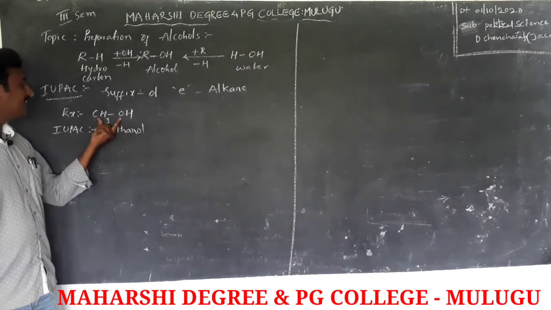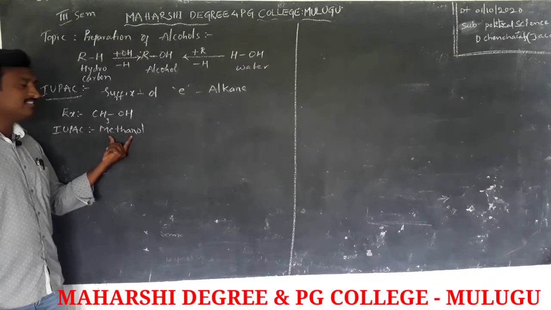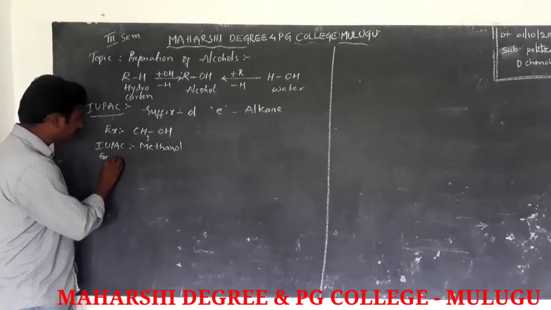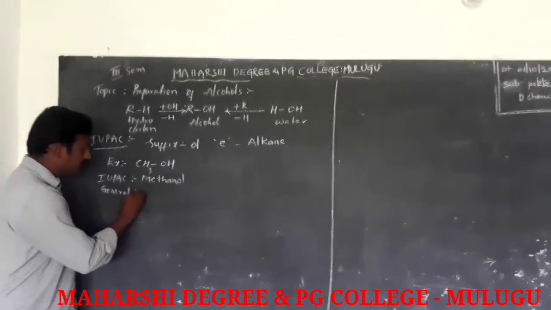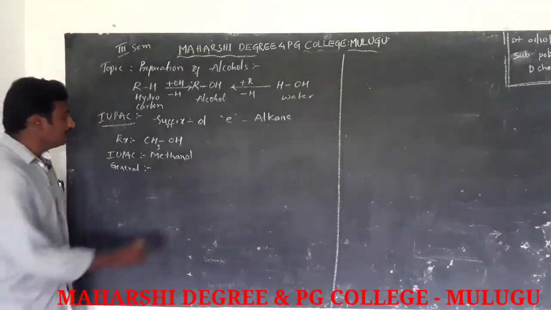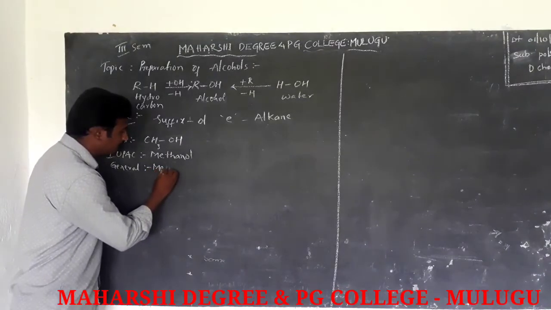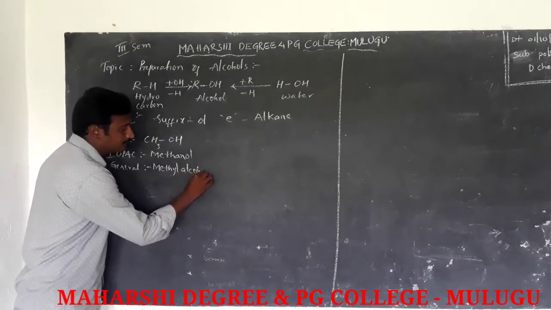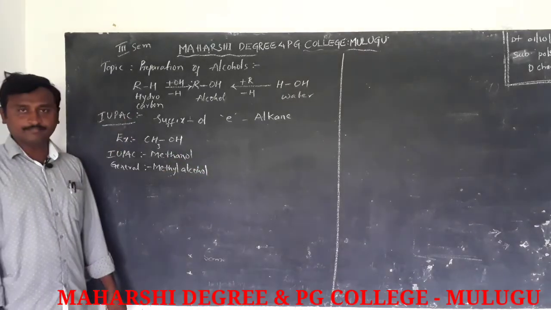So the CH3OH name is methanol, and the general name of this compound is methyl alcohol.